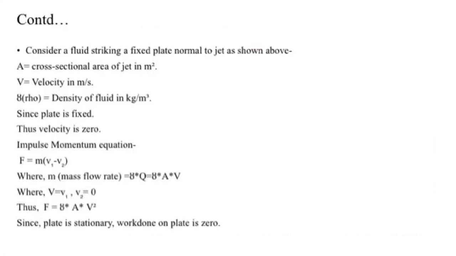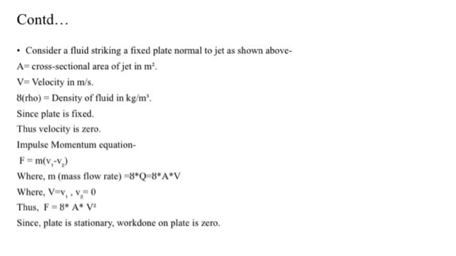Now consider a fluid striking a fixed plate normal to the jet as shown on the previous slide. Here A is the cross sectional area of the jet in meter square, V is the velocity in meter per second, and rho is the density of the fluid in kg per meter cube.